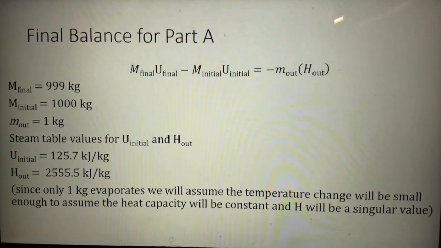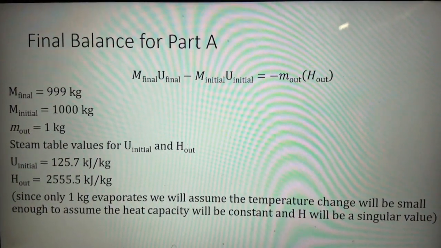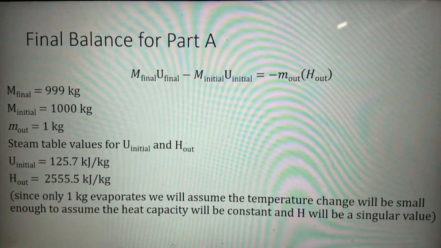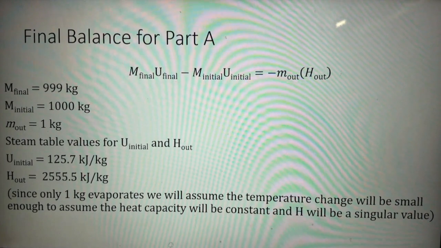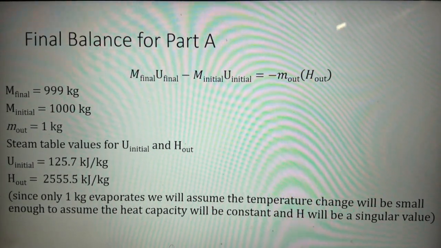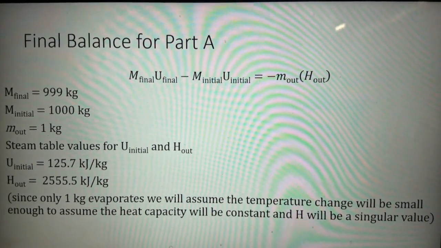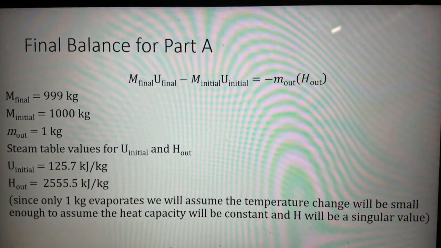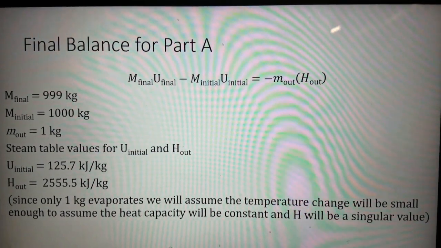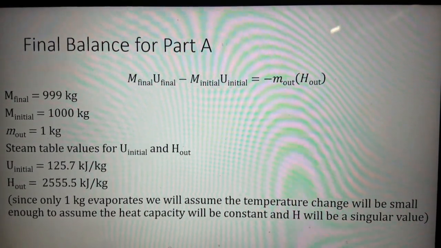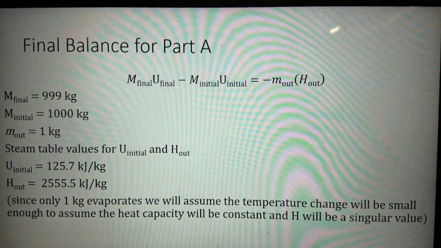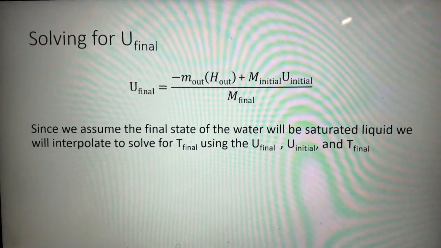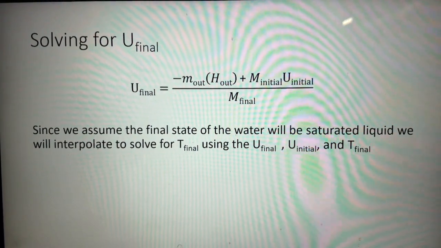We can find our initial internal energy from the steam tables, since we know the temperature and pressure of a saturated liquid can only be certain values. And then we can use our internal energy for the liquid for the internal energy of the system, since it's all liquid. For our H out, since we're assuming only 1 kilogram evaporates, we're also going to assume that the temperature change is going to be small enough that the heat capacity will be constant and our enthalpy value will be a singular value. So now we're left with just solving for our internal energy of the final, what's left over in the tank.